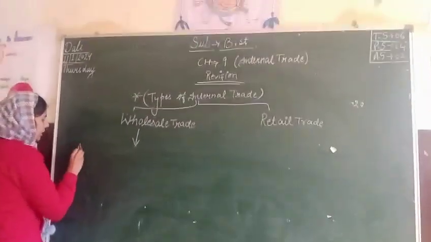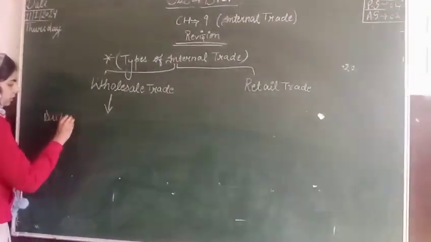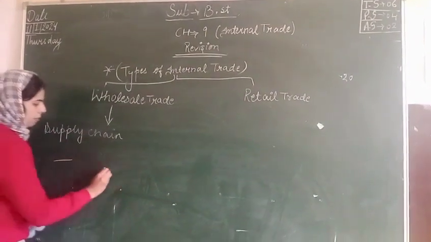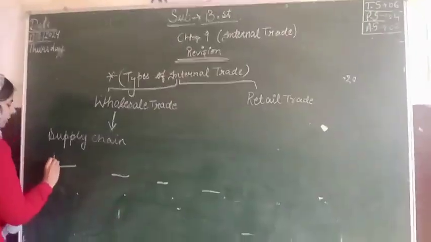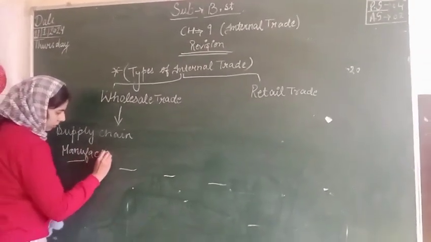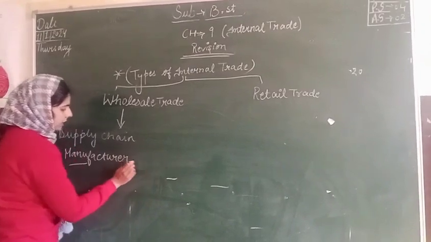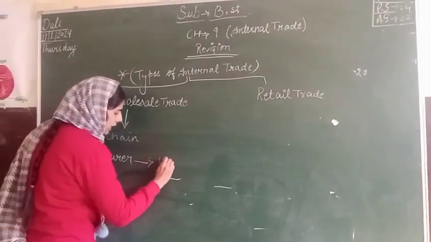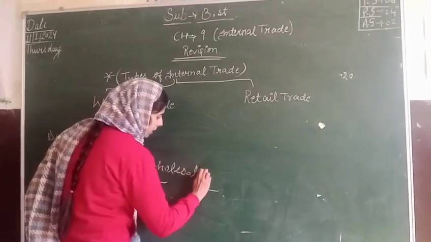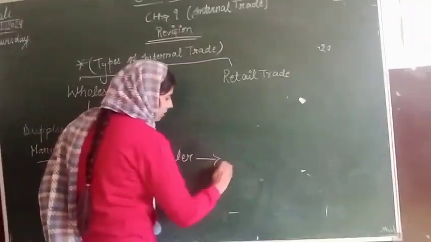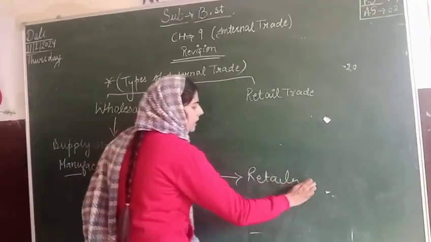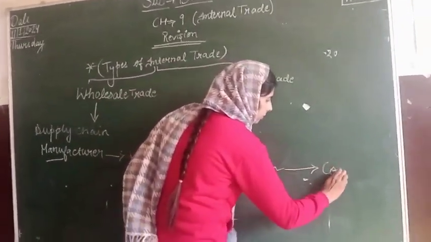We have a supply chain. In the supply chain, we have 4 components. The first one is manufacturer. The second is wholesaler. Third one is retailer. And the last is consumer.